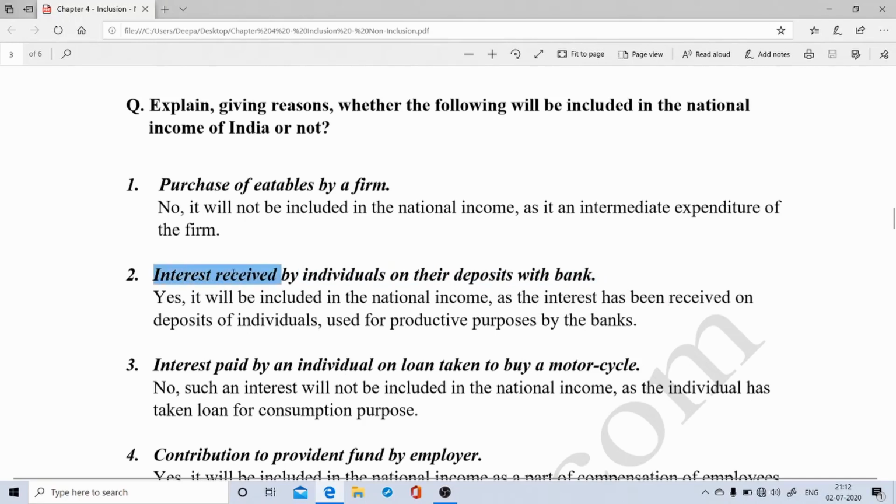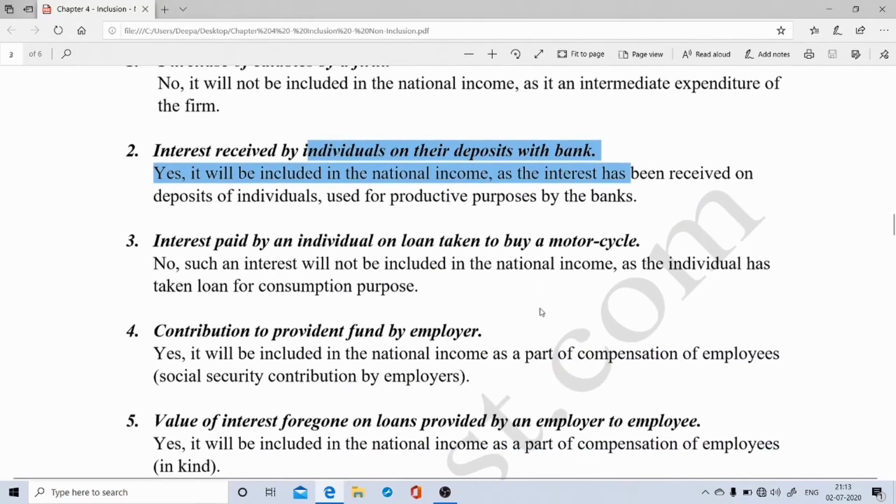And why is it included? Because the bank utilizes this amount for productive purpose. When banks accept the deposits, it is going to use these deposits for lending, and more precisely lending for production purpose. That is why such an interest which is received by the individuals on their deposits with bank will be included in the national income.